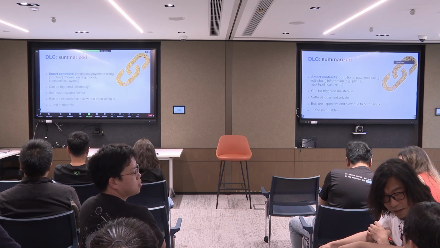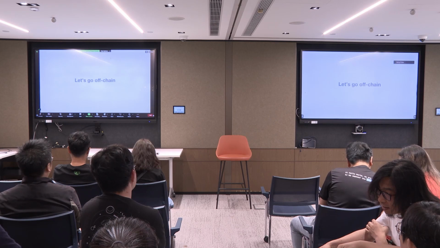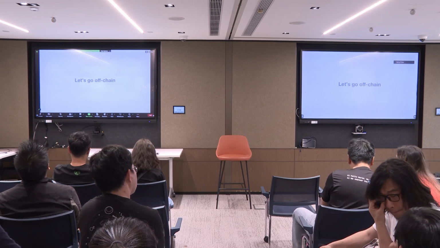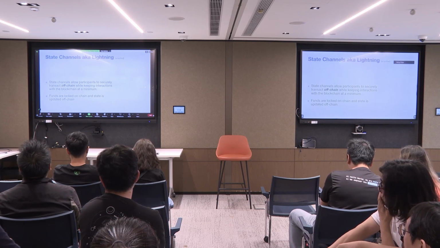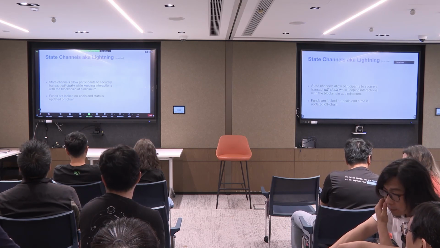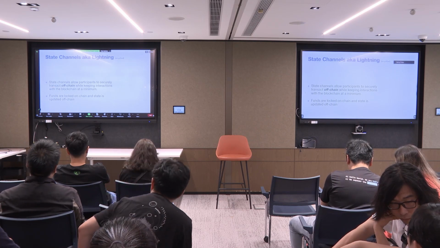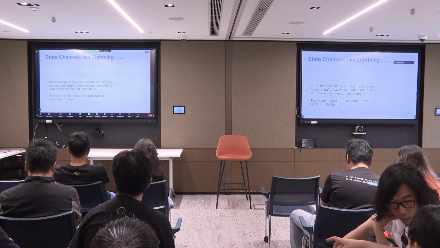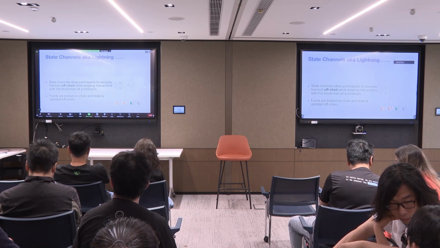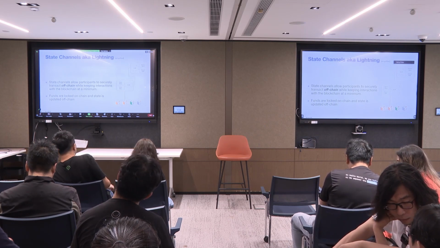Because of this, we said, alright, let's move those DLCs off-chain. Let's move these contracts into a state channel, something like Lightning. And you probably all know how the Lightning Network works. Just a very quick summary: it is a state channel where two parties can transact off-chain and keep the interactions with the chain minimal. First, the funds are locked in a funding transaction, and from there, they have an off-chain transaction which they keep updating.